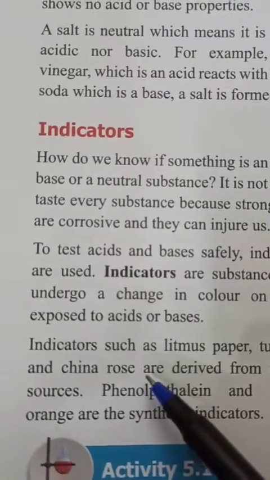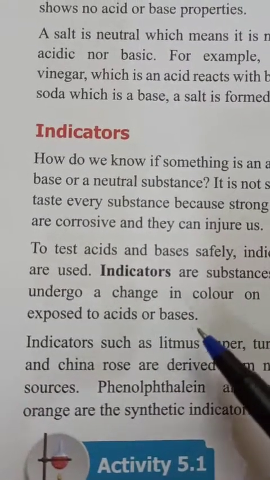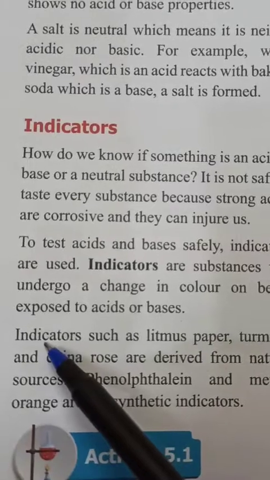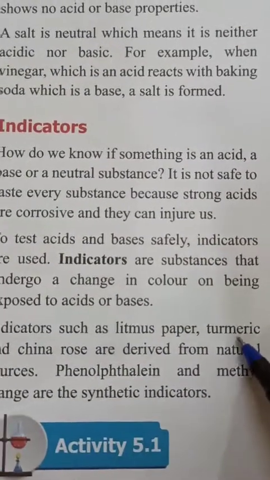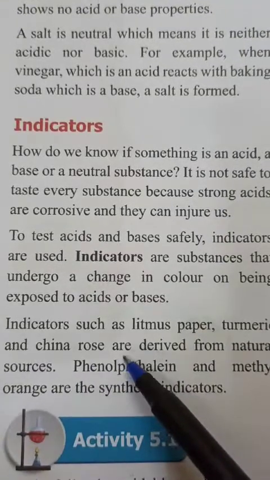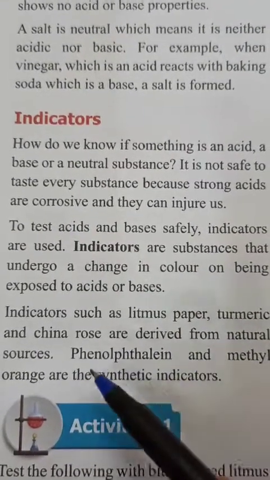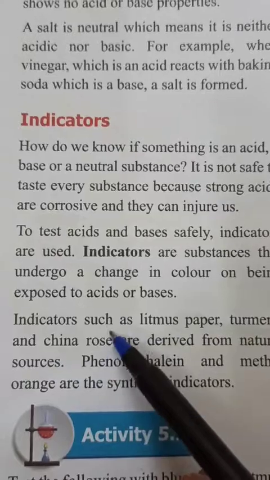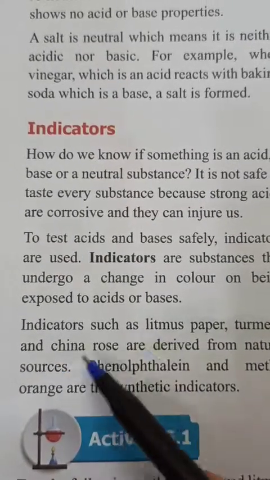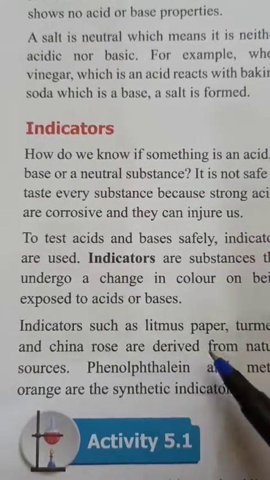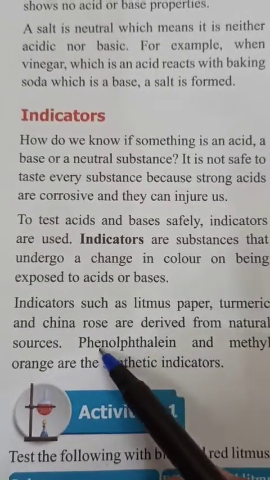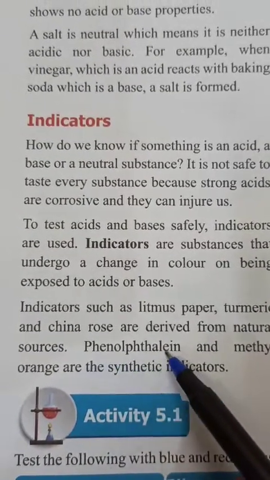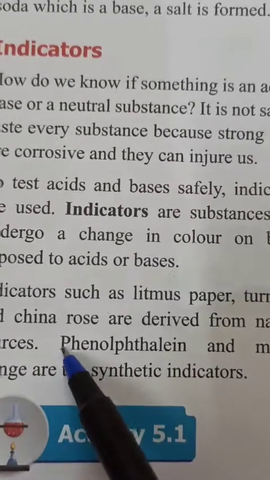So let's see what they have written here. Indicators such as litmus paper, turmeric and China rose are derived from natural sources. So these are called natural indicators. And what are the synthetic indicators or chemical indicators? Phenolphthalein. How do we pronounce this word?